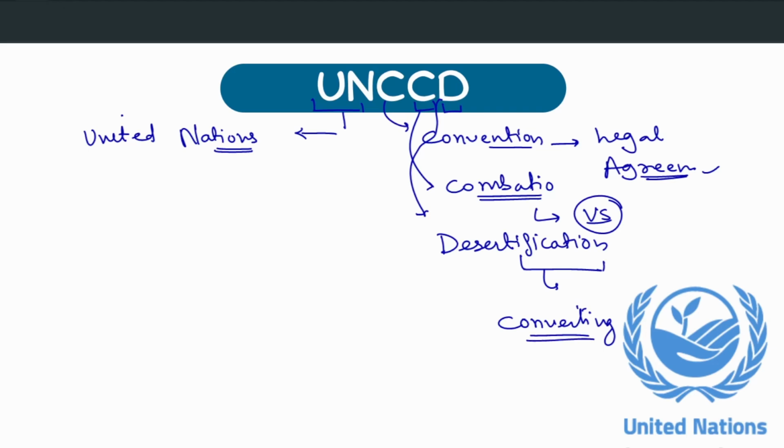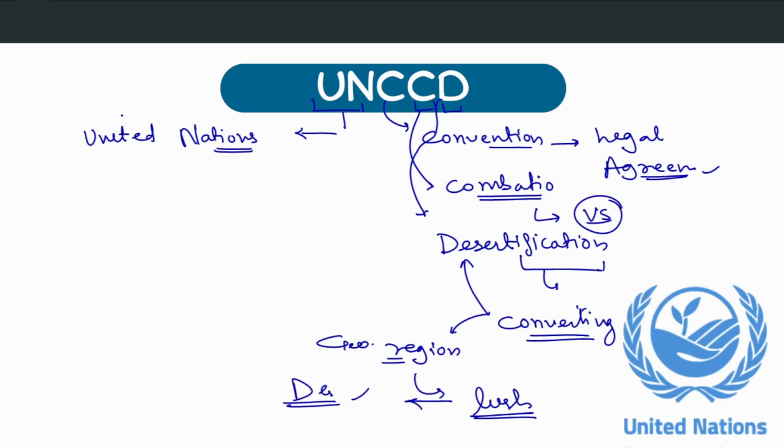So that means something is being converted into a desert. So of course, it has to be a geographical region. Something more productive, more lush, converts into a desert. That process is known as desertification. All right. So this is UNCCD.